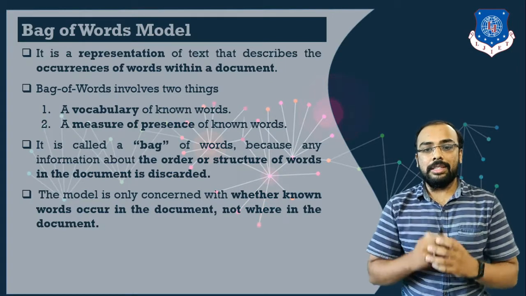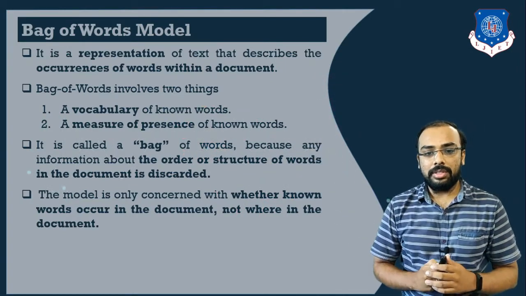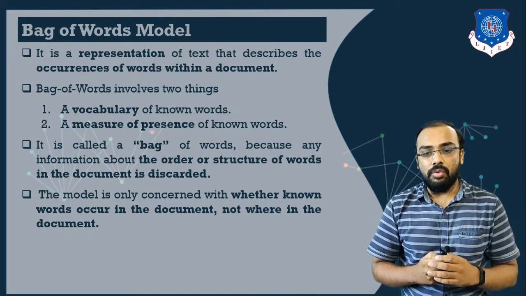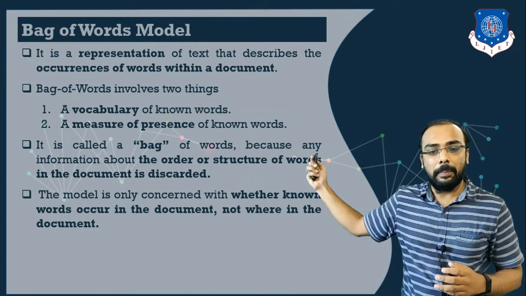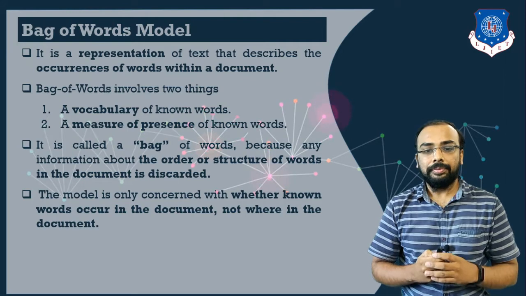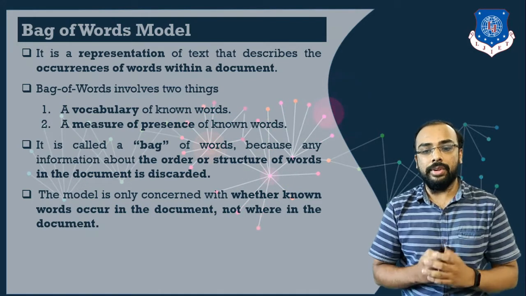Now what does the bag of words model contain? It contains two things. The first is a vocabulary of known words, and the second is a measure of the presence of those known words. Why is it known as bag of words?